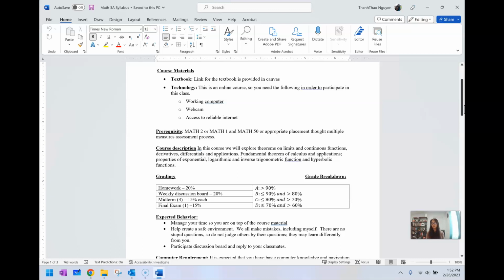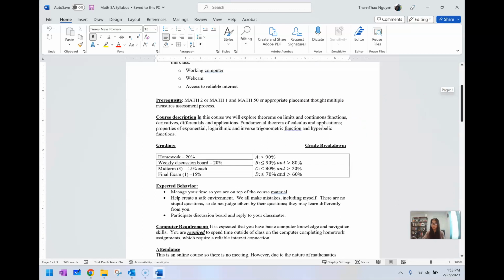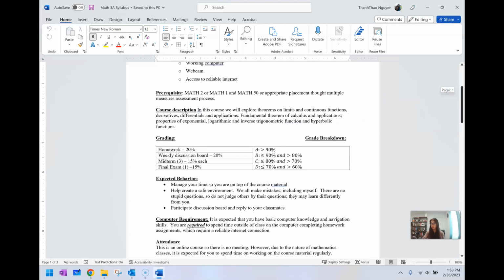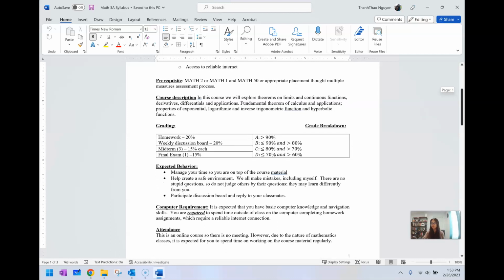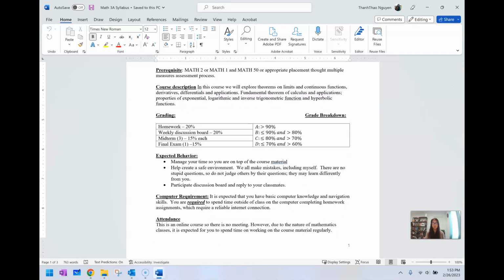The prerequisite for this is Math 2 or Math 1 and Math 50, or appropriate placement through the multiple measures assessment process. In this course, we will explore theorems of limits, continuous functions, derivatives, differentials, and their applications, the fundamental theorem of calculus and its applications, properties of exponential, logarithmic, and inverse trigonometric functions, and hyperbolic functions.